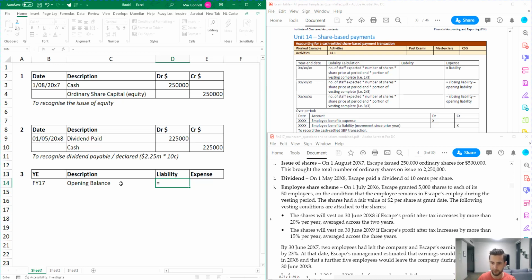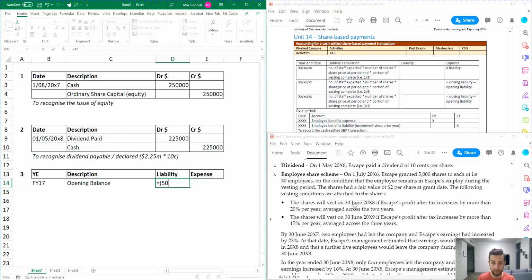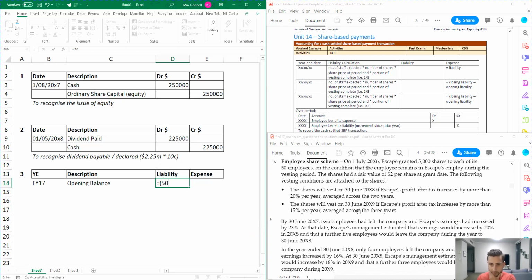So number of staff expected. So we know that there's 50 staff to begin with. Okay. Now, how many staff have left during the year? Now I'm doing FY17, keep in mind. So we can see down the bottom that 2 employees had left the company. So I'm going to do -2.